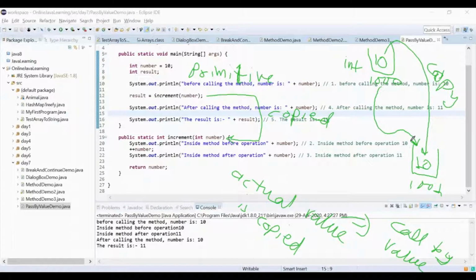That is not applicable for the primitive type. So far I have explained primitive types only, so that's why I did not bring that particular thing into the picture. With respect to the primitive data type, call by value means whatever value we have at this location, that actual value is copied from here to here, from the calling method to the called method. Did you get that?